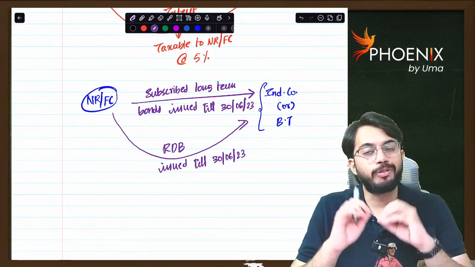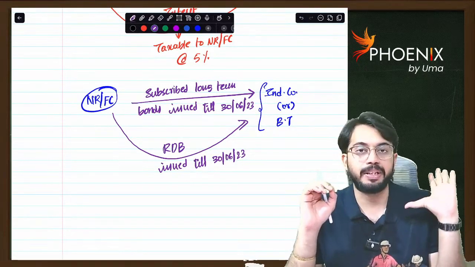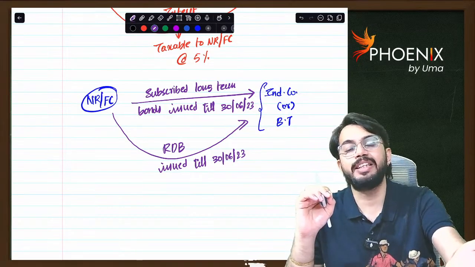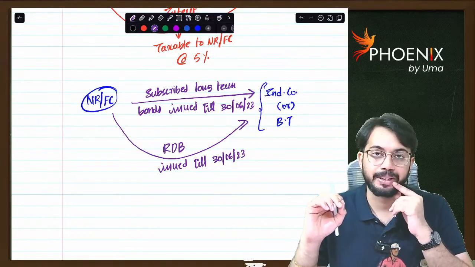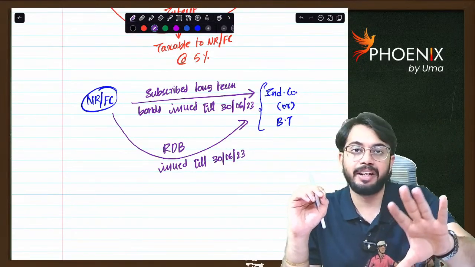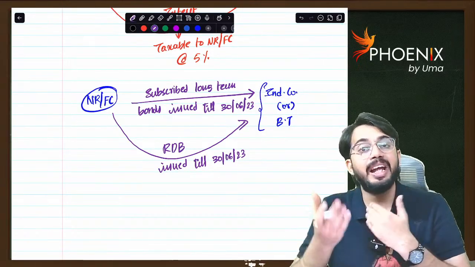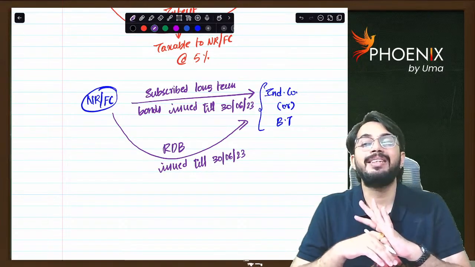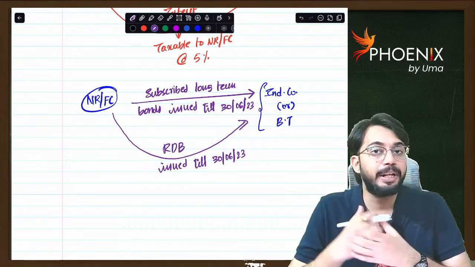So, non-resident or foreign company, infrastructure debt fund, interest income received 5%. Case 2, non-resident or foreign company giving foreign currency loan. Then also whatever interest income is received is taxable at the rate of 5%. The non-resident or foreign company has subscribed to long-term bonds issued by an Indian company or business trust, or purchased rupee denominated bonds issued by an Indian company or business trust.